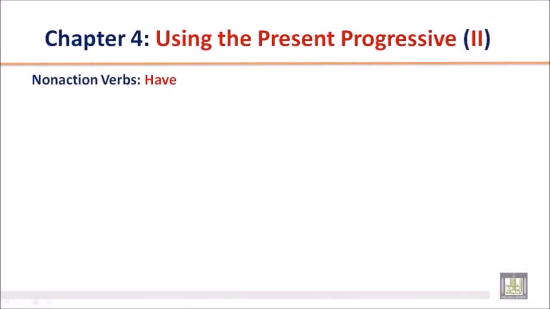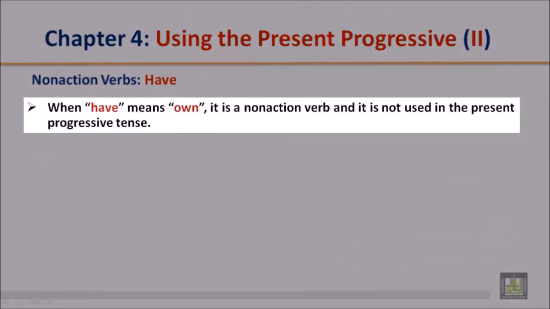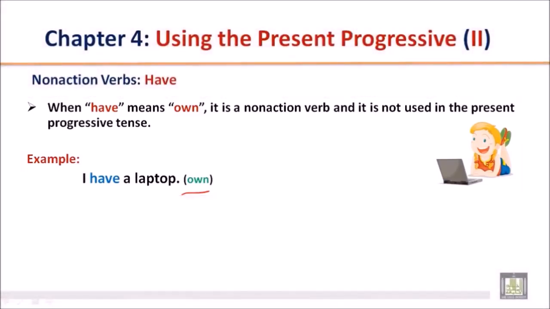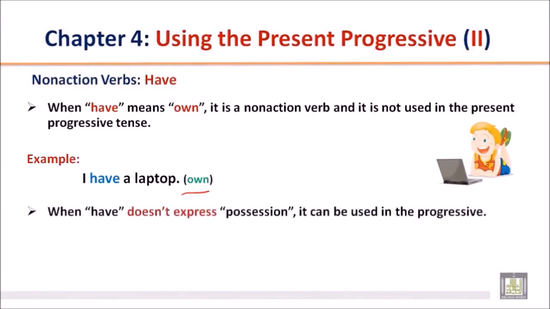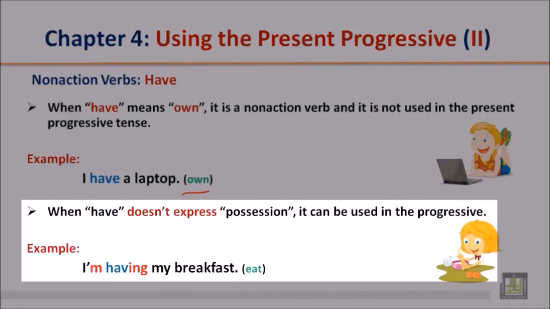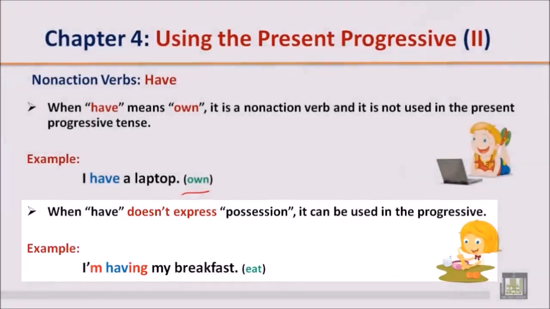Non-action verbs: have. When have means own, it is a non-action verb, and it is not used in the present progressive tense. Example: I have a laptop. Another way: I own a laptop. The meaning is the same. When have doesn't express possession, it can be used in the progressive. Example: I'm having my breakfast.